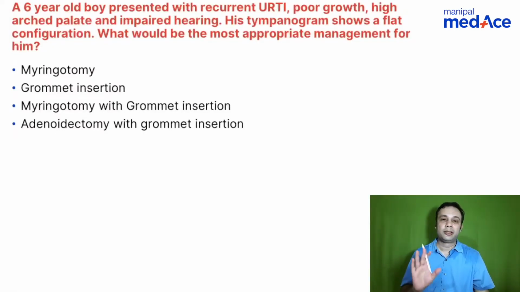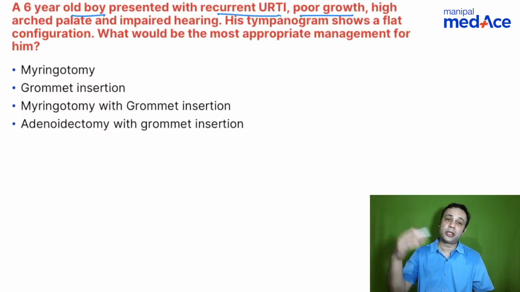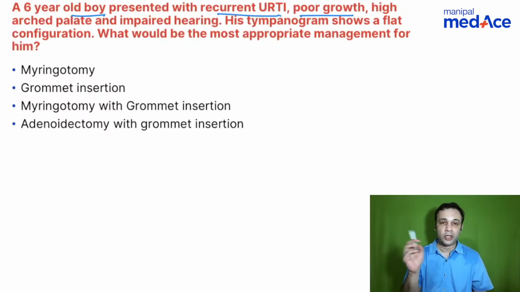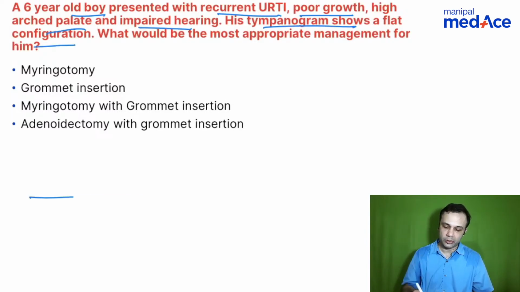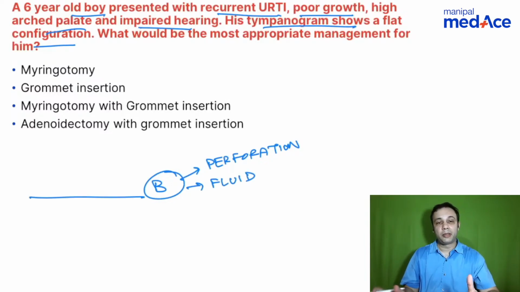Right. Simple, straightforward, 6-year-old boy, recurrent URTI, pure growth. This I added, although it has to come in adenoids because there was a hint of tympanogram here. That is why I put it here. So high arched palate, impaired hearing. Tympanogram shows a flat configuration. So a B-type curve. Where do you see a B-type curve? If there is a perforation of the tympanic membrane, or if there is fluid in the middle ear. Okay. So non-compliant tympanic membrane with change in pressure is a B-type curve, right?